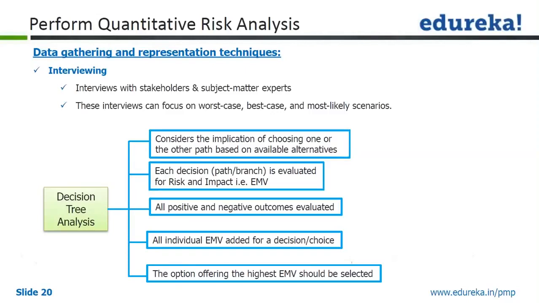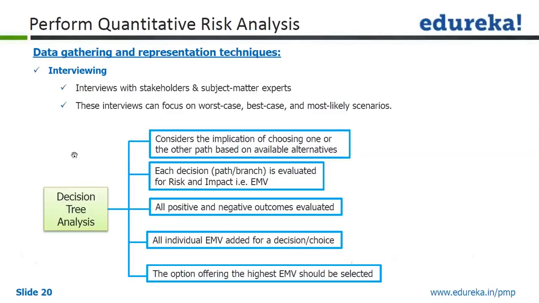The difference between qualitative and quantitative here is that expected monetary value will give you something in monetary terms, whereas what we got in qualitative was ranking, which is a multiplication of, again, probability and impact.